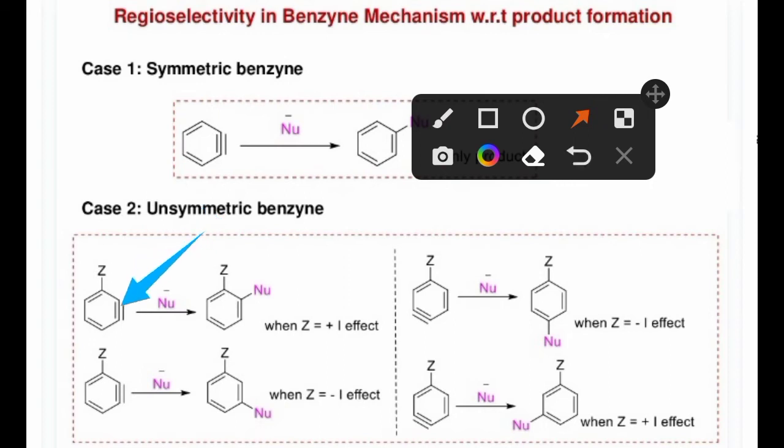this is the position of the benzyne. In this benzyne, when the nucleophile gets attached to the aromatic carbon, if a plus I effect is present, the nucleophile gets attached to here. If a minus I effect is present, then here the nucleophile gets attached to this carbon atom.